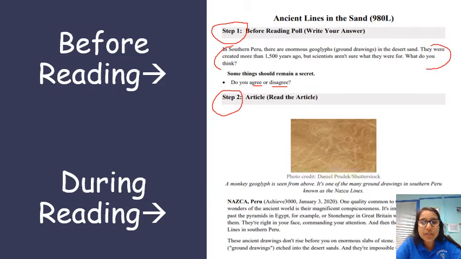For step 2, which is the article, this is where I want you all to be annotating the text, circling words that you may not know. Something very important that we do, that this article also doesn't have listed for you, is to label the paragraphs. I want you to go through during reading, and as you go through the articles, make sure that you number your paragraphs. Therefore, when you get into responding to the questions, you're able to identify where you located evidence for that question. So once again, this covers step 1 and step 2.